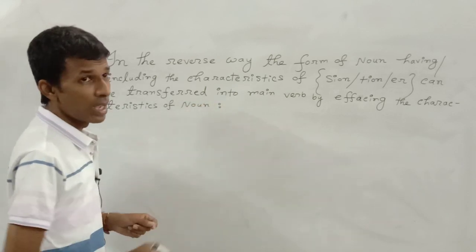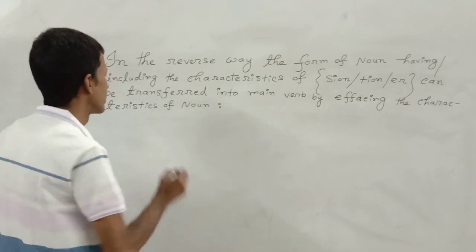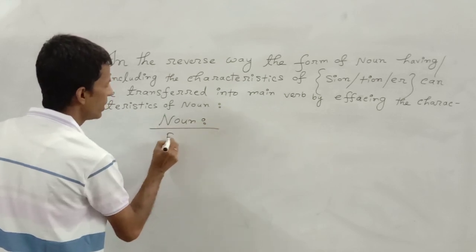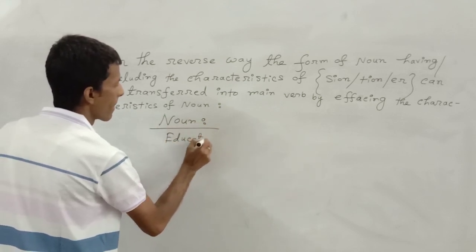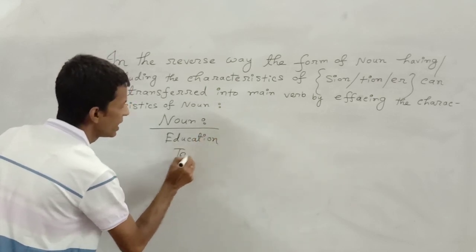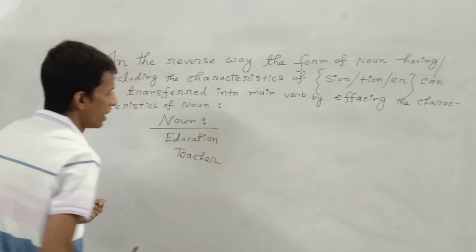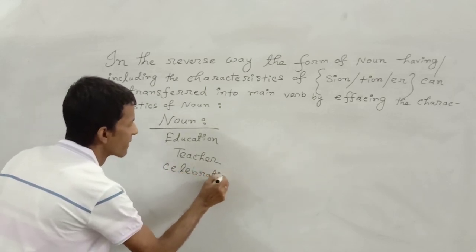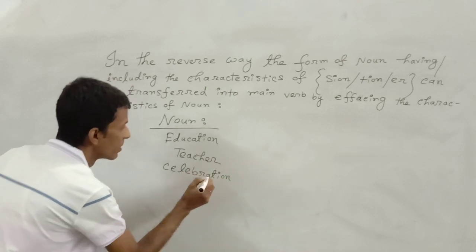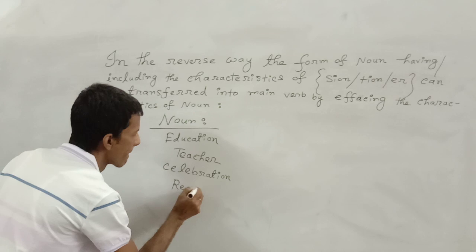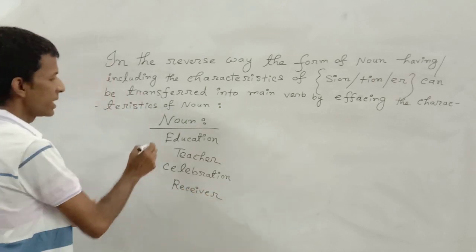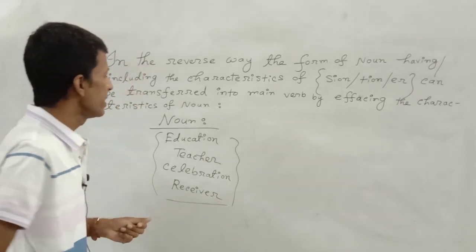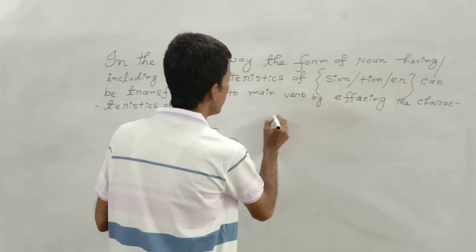Two kinds of noun are going to be written and described by me. Noun: education. Noun: teacher. Noun: celebration. Noun: receiver. These four words have been written here to explain the transformation of noun into main verb.